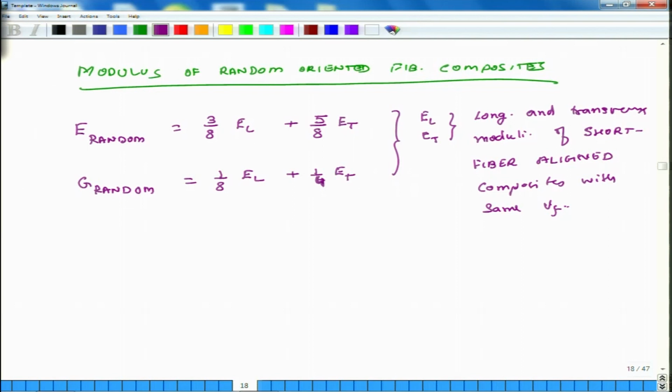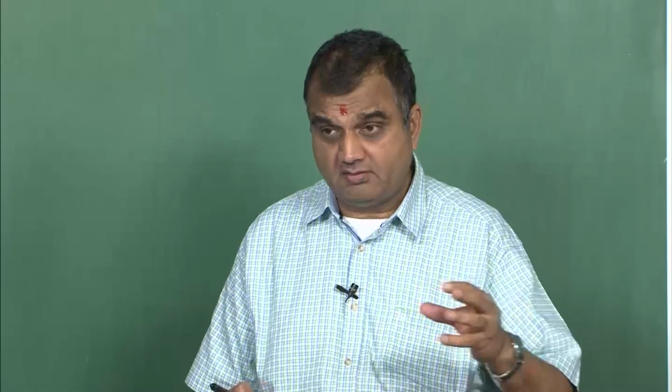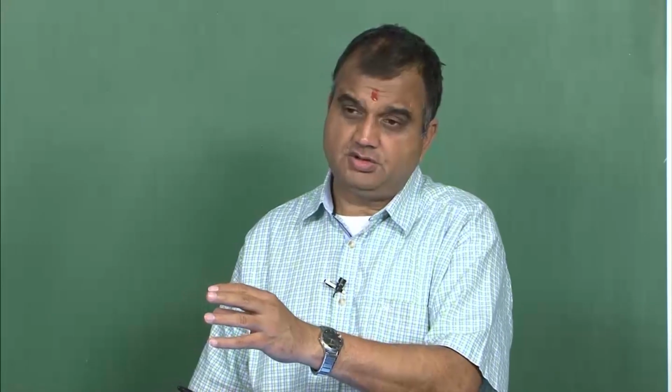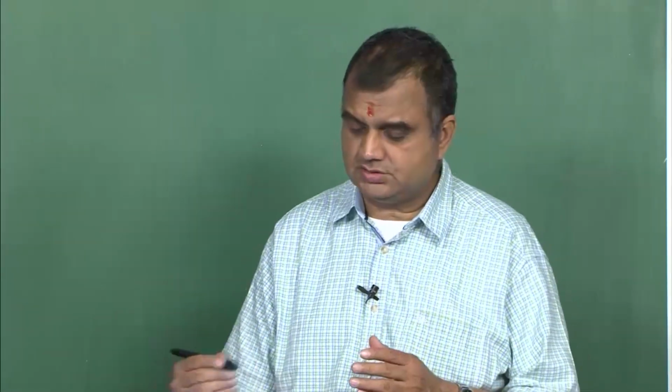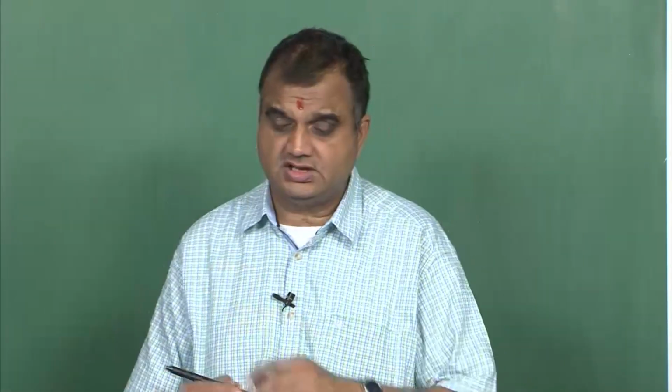So, what does that mean? If I align all the fibers in a particular direction and the volume fraction is the same, then the longitudinal modulus is E L, and the transverse modulus is E T.